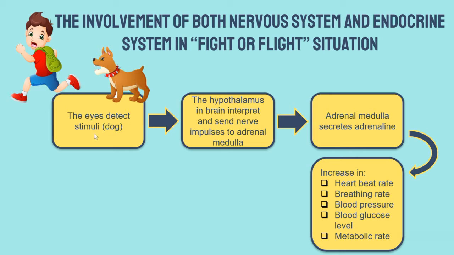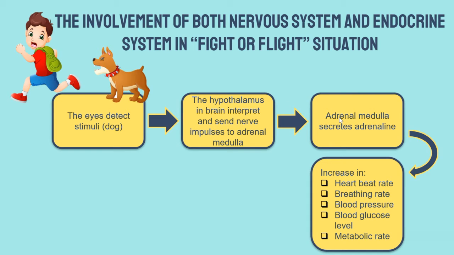The eye receptor will generate an impulse, and the impulse will be sent to the brain through a sensory neuron. The hypothalamus in the brain will interpret the impulse and send the impulse to the adrenal medulla through a motor neuron.